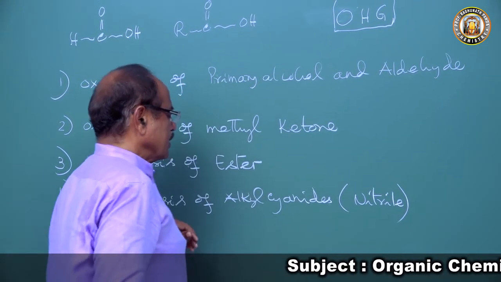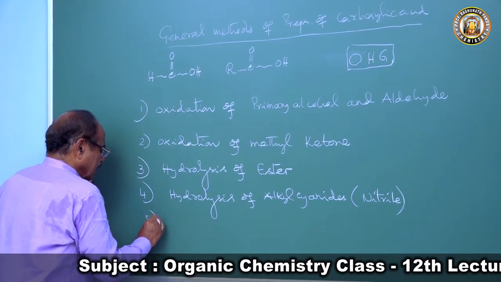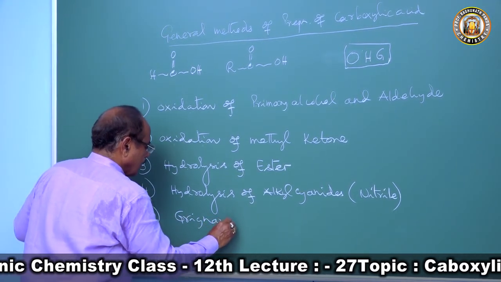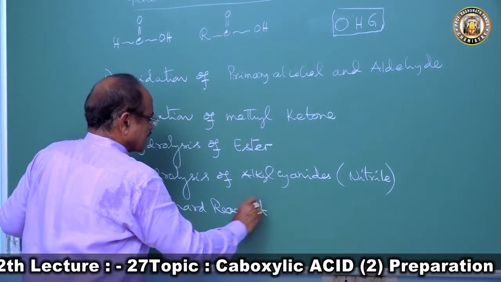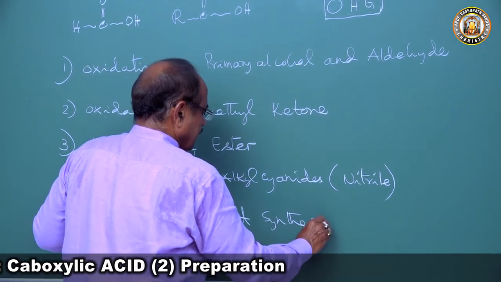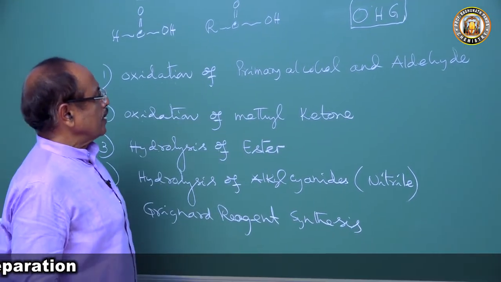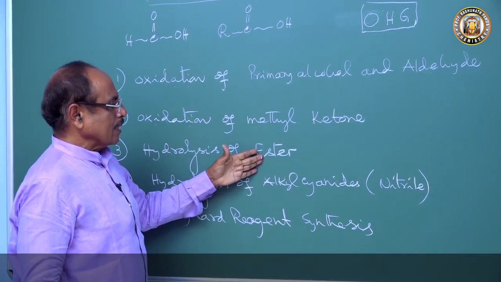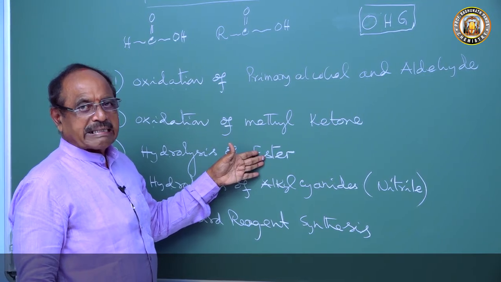So hydrolysis of alkyl cyanide, and G is Grignard reagent synthesis. We can take the Grignard reagent and its synthetic application. We have discussed this while discussing alcohol, aldehyde and ketone.